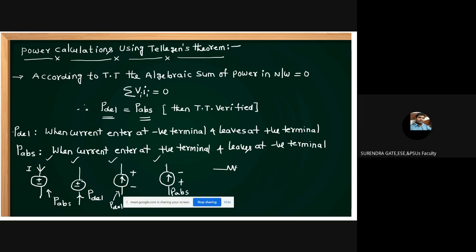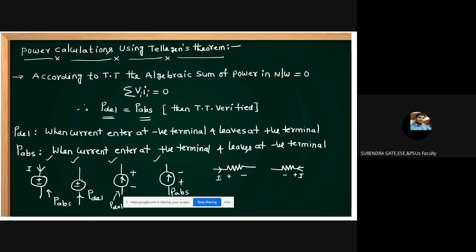Now with respect to an element, for example a resistor: wherever the current is entering, you take that as positive, and the other end as negative. For example, if I change the current direction, wherever the current is entering, you take that as positive and the other as negative.